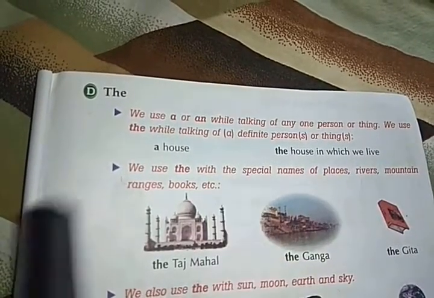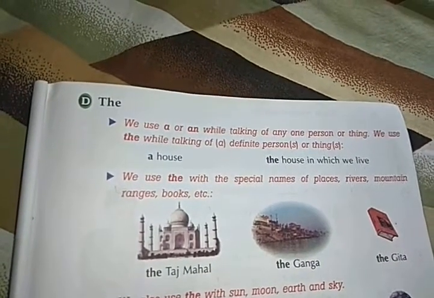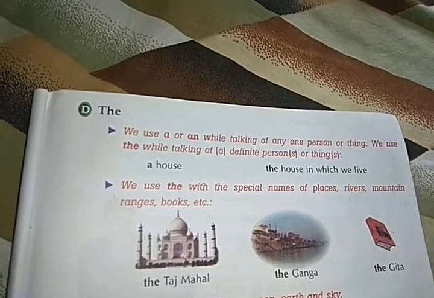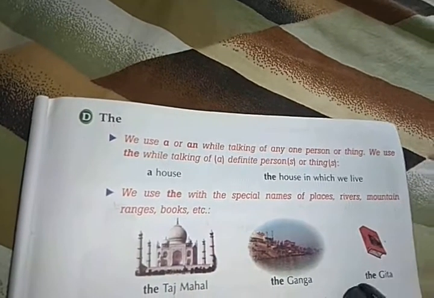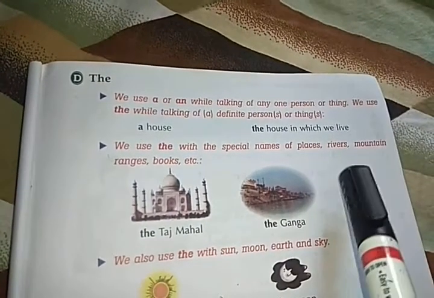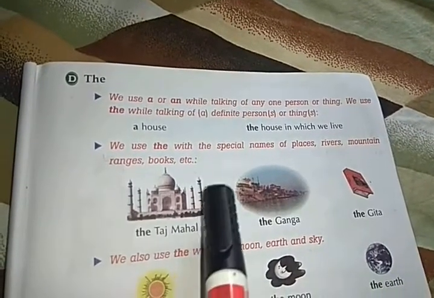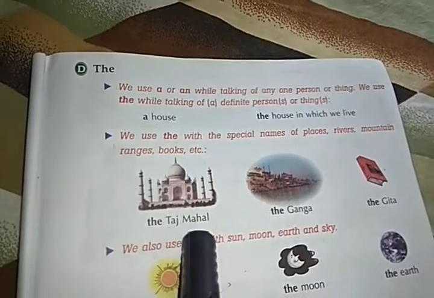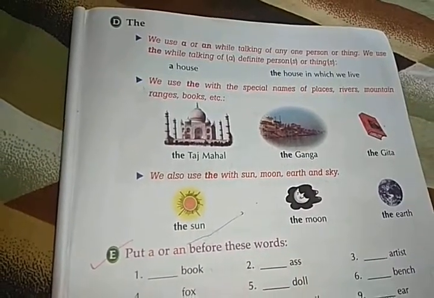Not a or an. We can use a or an when we denote a thing that is in general, not particular, that is, indefinite. But if it is a specific or definite thing, then we have to use the. We use the before special names of places, rivers, mountain ranges, books, etc. The Taj Mahal, the Ganga, the Gita. We can also use the sun, the moon, the earth.